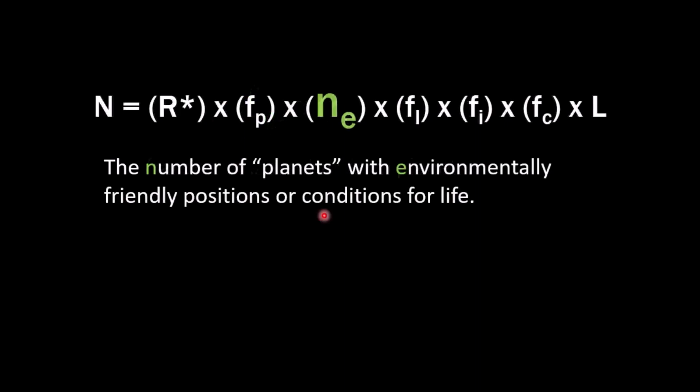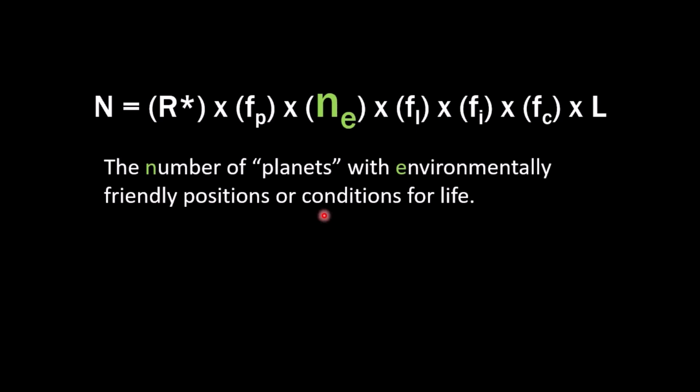Next is the fraction, or the number, of those planets that are in an environmentally friendly position or condition for life. To sum up, which planets are in the Goldilocks zone? Now, using our own solar system as an example, Earth is the only one. The number of planets in the environmentally friendly position is just Earth. Earth is not too close to the sun, which would evaporate the water. It's not too far from the sun, which would freeze our water. It's in that perfect Goldilocks zone, just right, where water stays in its liquid form, which, as far as we know, is what we need for life. Sort of the catalyst for life is the liquid water.